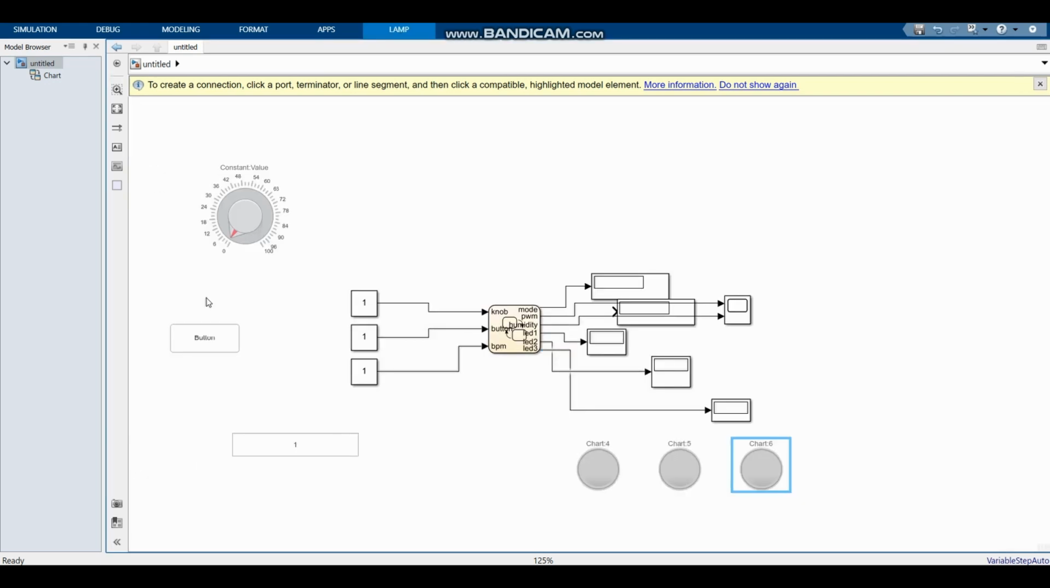So that is it for all the setup that is required for this project. In the next video, I'm going to show you how to actually code this chart to create all the logic for making an APAP system.